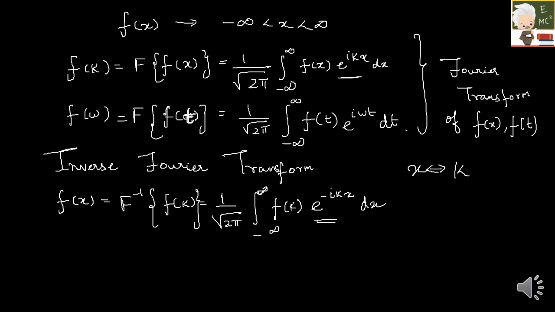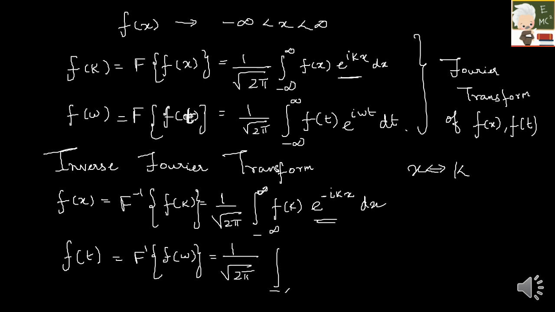So if I have f of omega, sorry, f of t. For f of t, it is the Fourier inverse of f of omega, which is equal to 1 by under root 2 pi integral minus infinity to plus infinity f of omega into e raised to minus i omega t into d omega. So this is your Fourier inverse transform. You just have to remember these formulas, right?